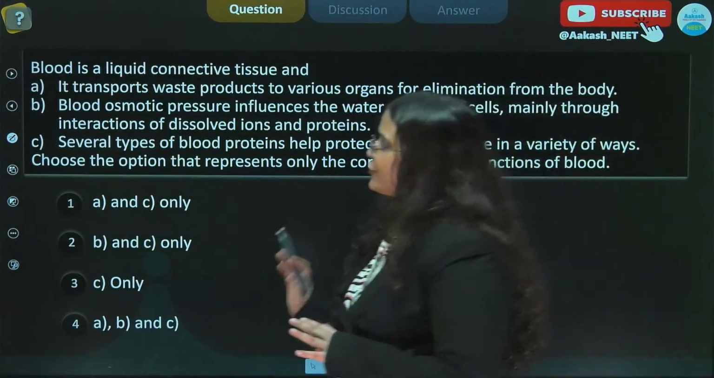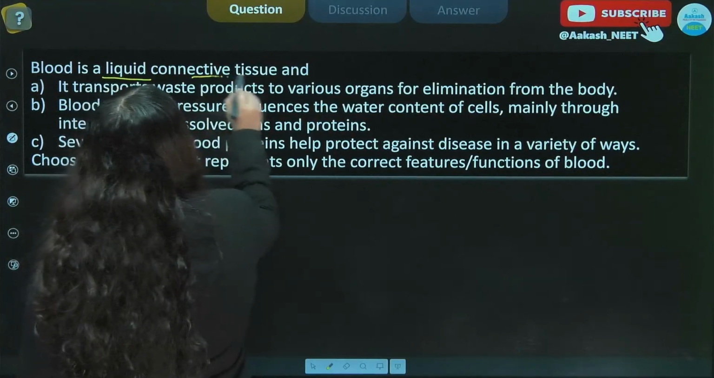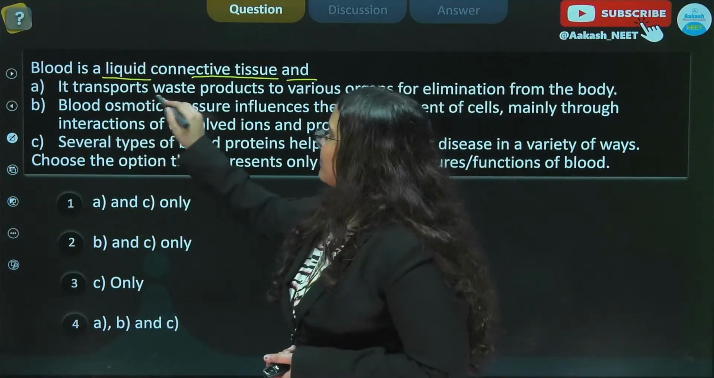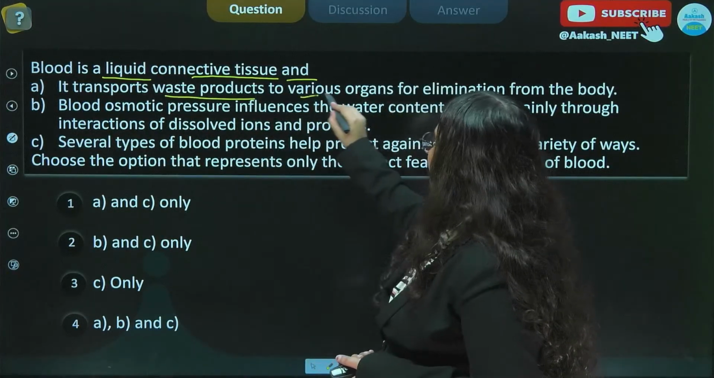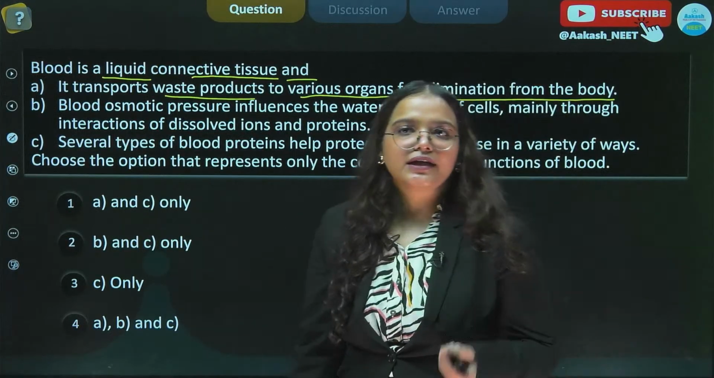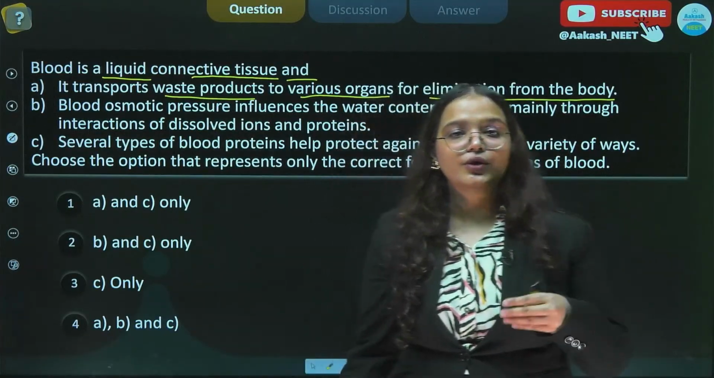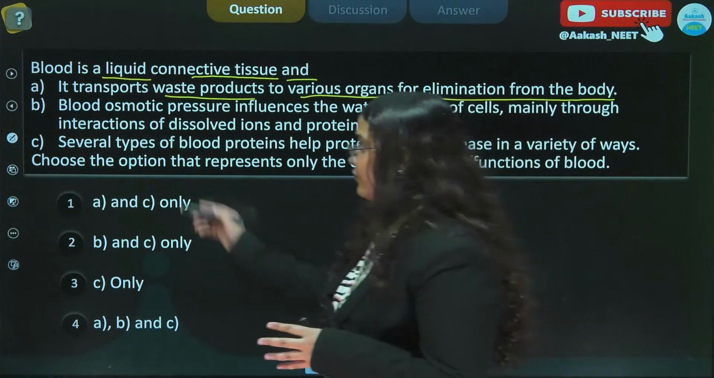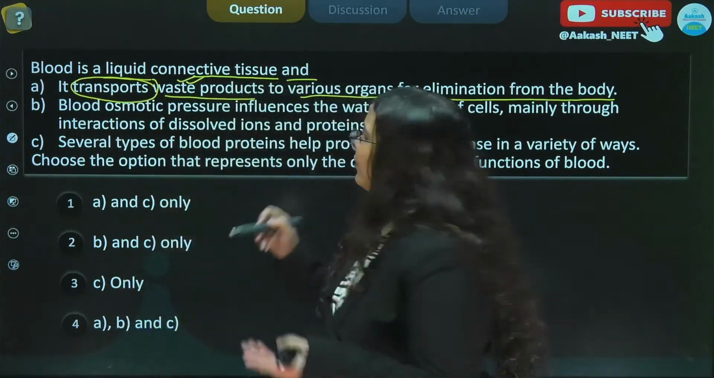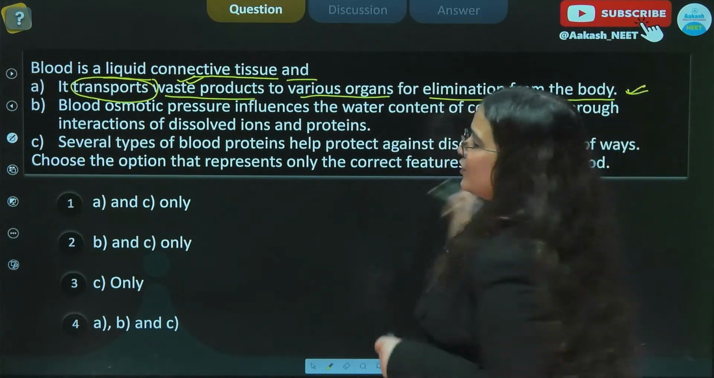Okay, we have one more question, and it states blood is a liquid connective tissue. That is true, and it transports waste products to various organs for elimination from the body. So we discussed at greater lengths that blood का एक काम ये भी है कि वो body में चीज़ों को एक जगह से उधर ले जाए, and which simply means transportation, and it can be of the waste products or also the nutrients, etc. All right. So here A will be included in the answer.